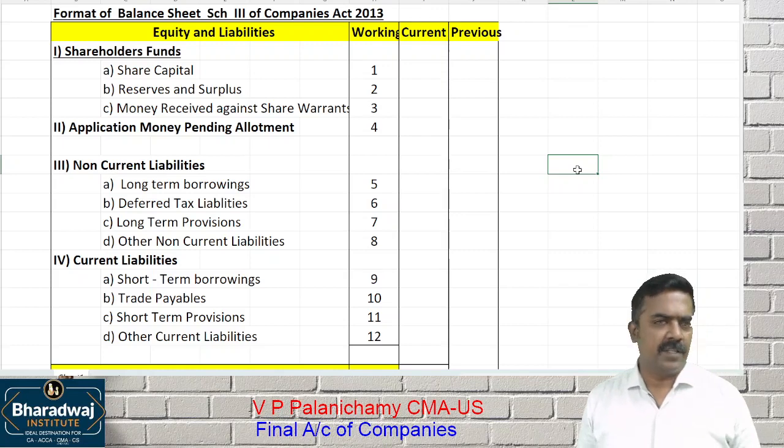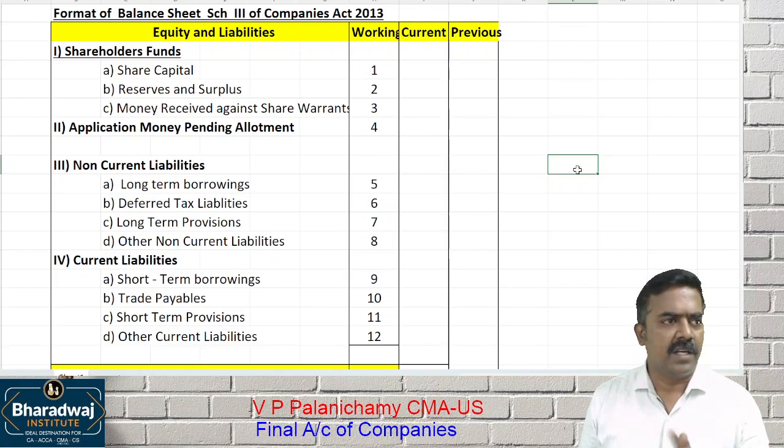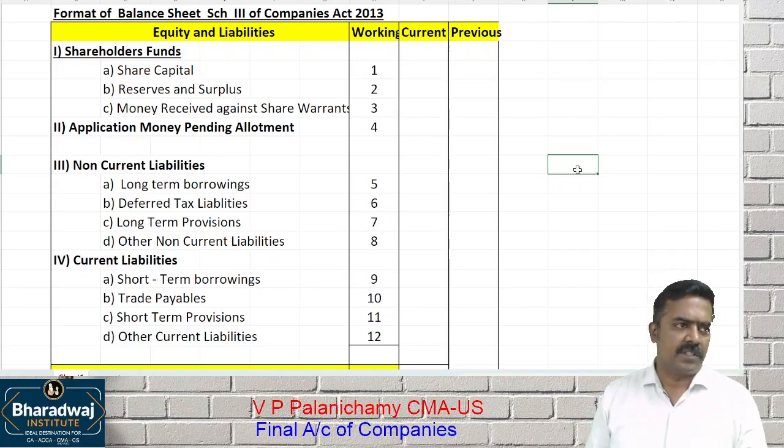And remember, in the examination you will be given only ruled sheets. Let it be the accounts paper or costing or law paper, you will be given only what? Ruled sheets. That's why we are practicing in class also on ruled sheets.